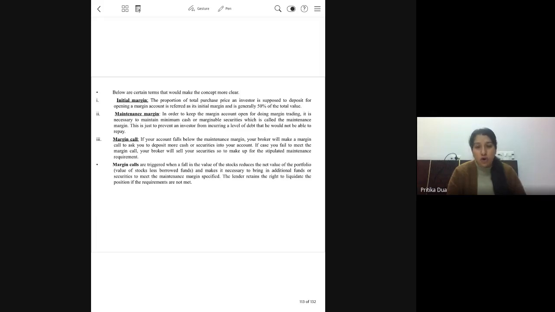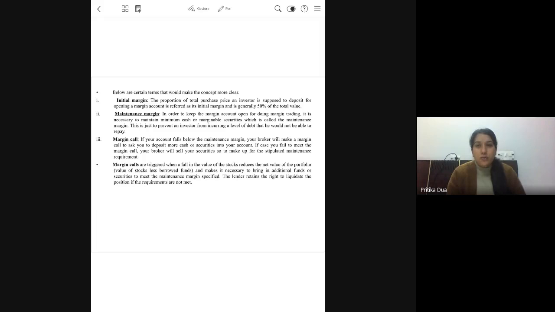a margin call from the broker, who is receiving this call from the stock exchange. So a track is kept of how much margin is being maintained in your account, and if at the end of the day there is any shortfall in the maintenance margin, you receive a maintenance call, a margin call, wherein you are directed to deposit additional money in your account, and only then will you be able to continue trading the next day.